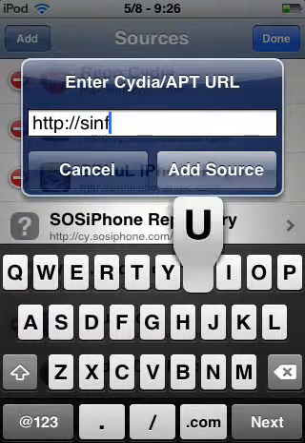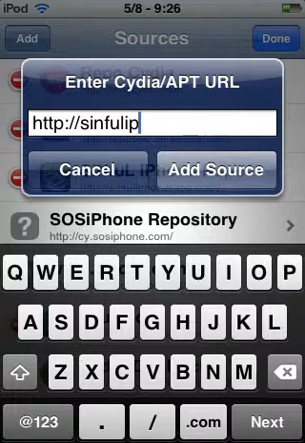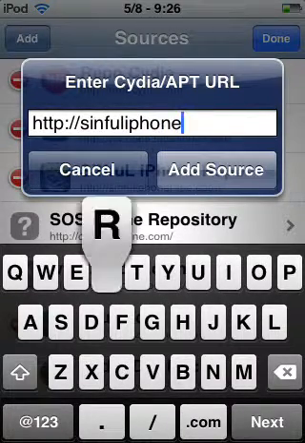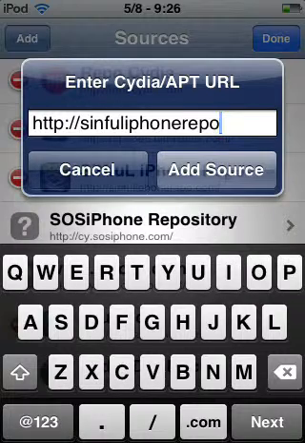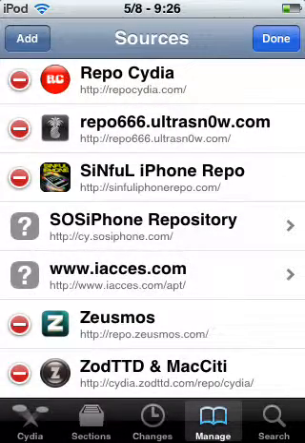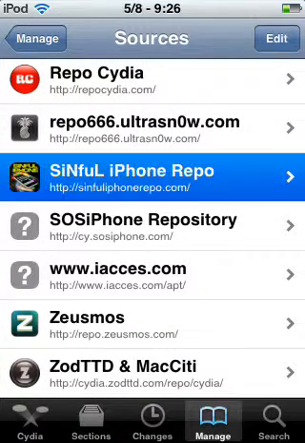Sinful iPhone repo.com. Now I'm not gonna hide it because I already have it. Okay, if you add it, you'll get something like this.